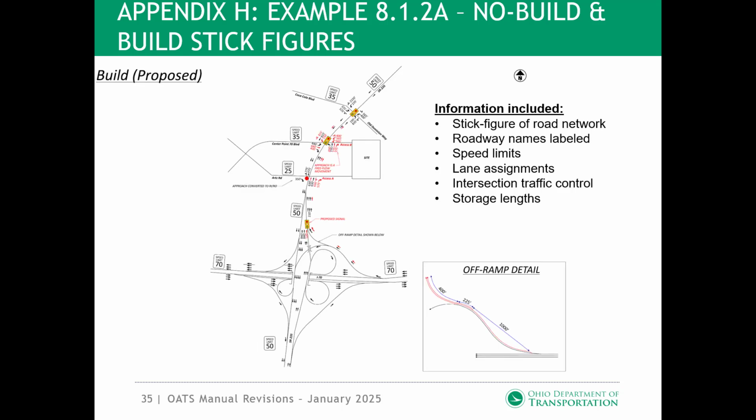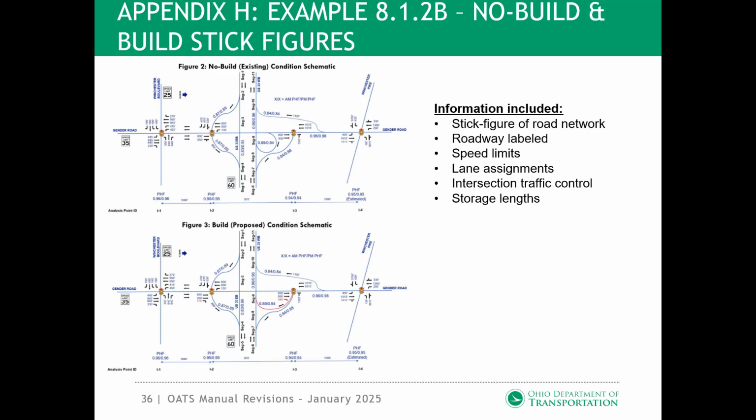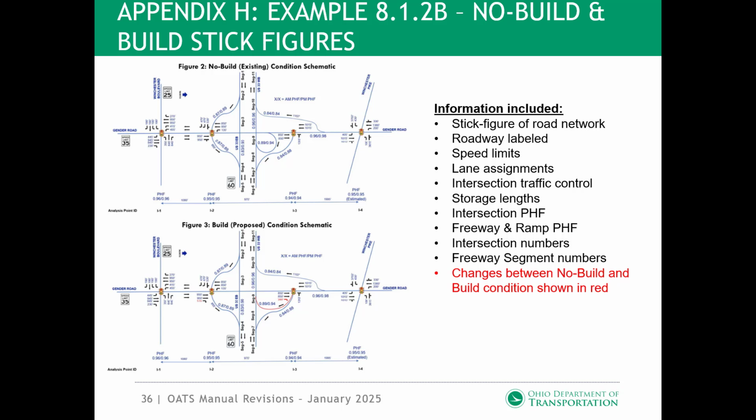The build condition stick figure diagram for this example includes the information described on the no build condition along with the following information. Changes between the no build and build condition are shown in red. The no build condition stick figure diagram for this example is from an interchange study and includes similar information shown in the previous example. It also includes the following additional information: intersection peak hour factor, freeway and ramp peak hour factor, intersection numbers, freeway segment numbers, and changes between the no build and build condition are shown in red.